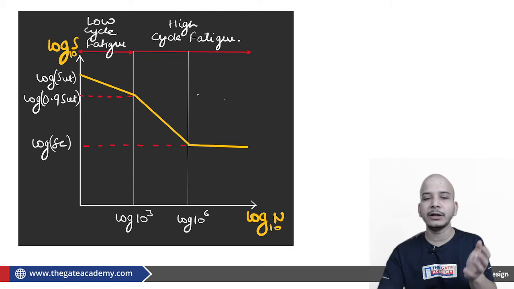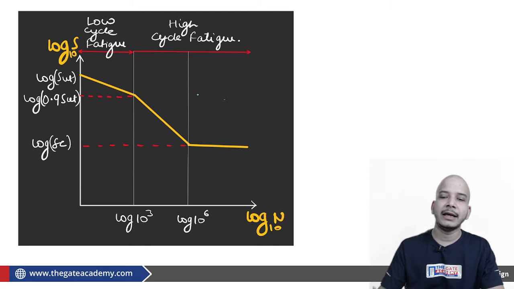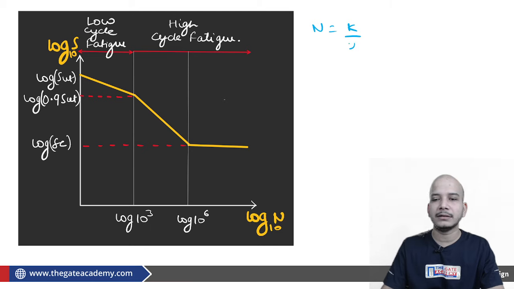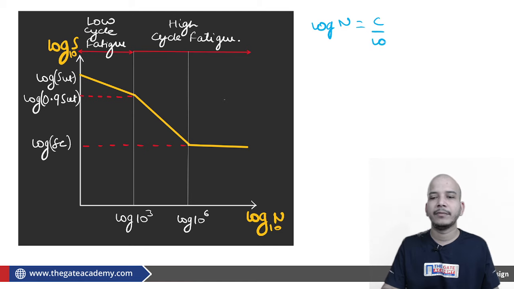Now exactly it is not inversely proportional, it is not like N equals K by sigma. It is like log N is somewhat C upon log sigma, something like that.